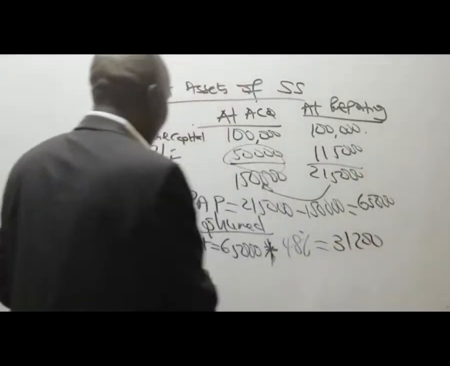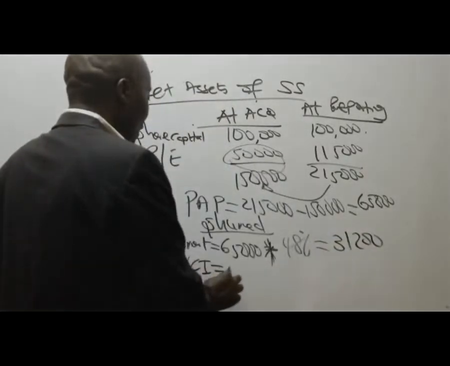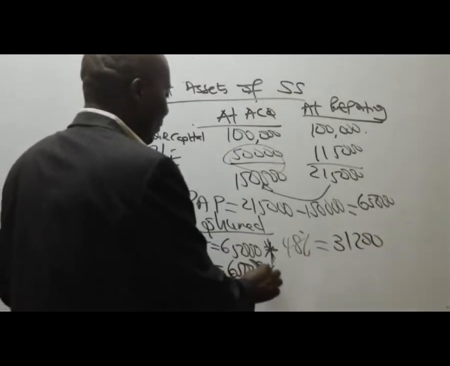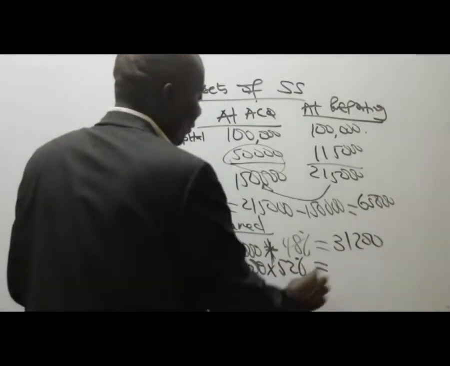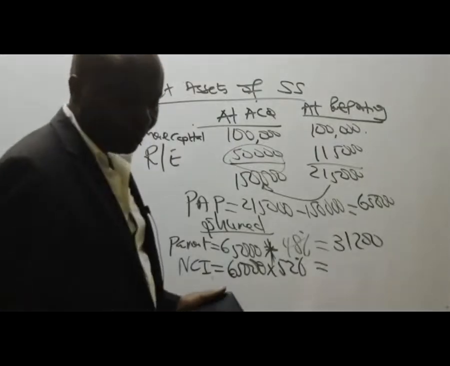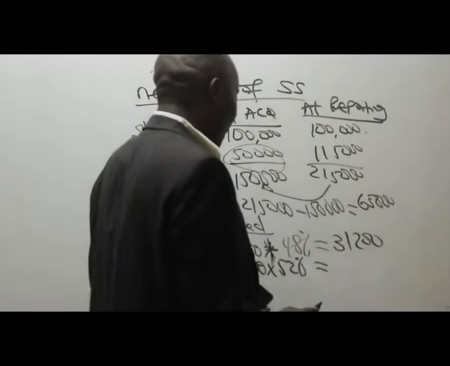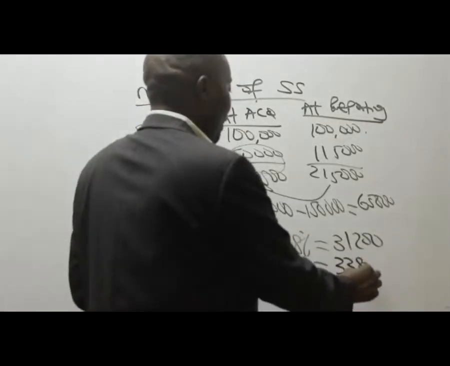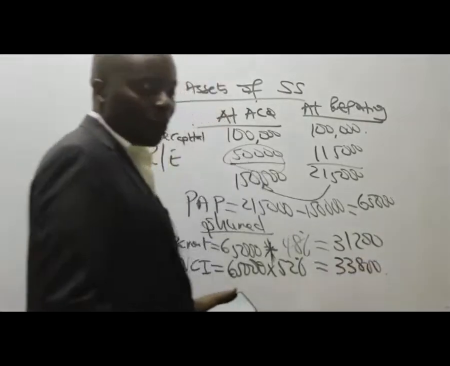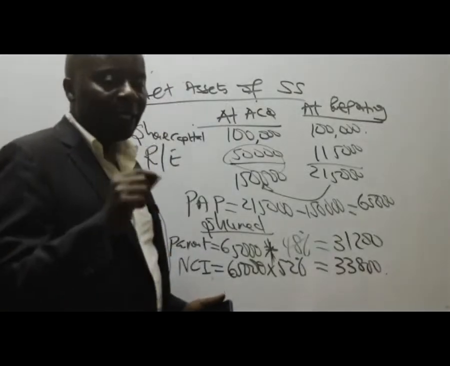31,200. And then we have NCI. NCI will be 65,000 times 52%, which will end up giving us what figure, somebody? 33,800. Yep, could be true. 33,800. Thank you very much.